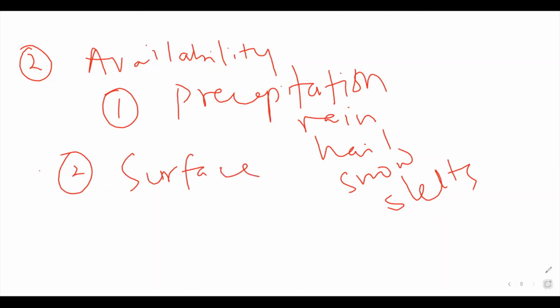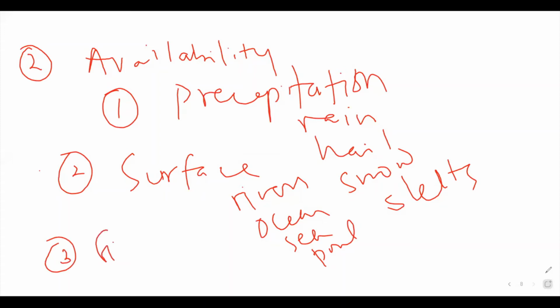The second one is the surface water. For example, rivers, ocean, streams, sea, pond, lakes, waterfalls. The third one is the groundwater. For example, wells and springs. These are the second categorization.